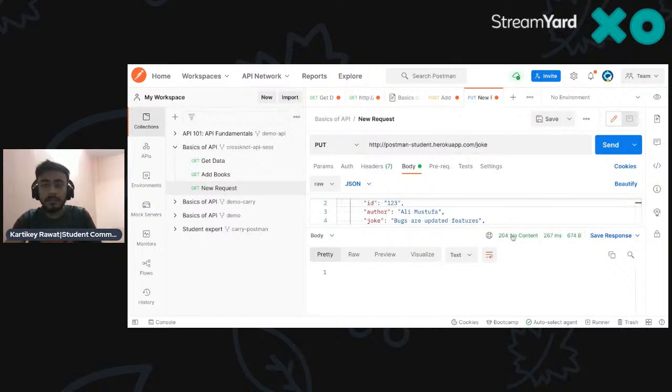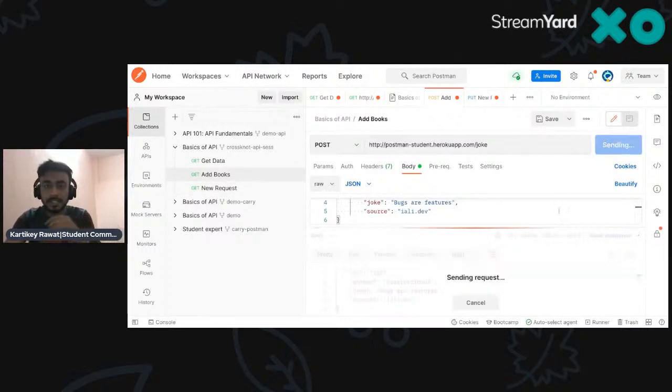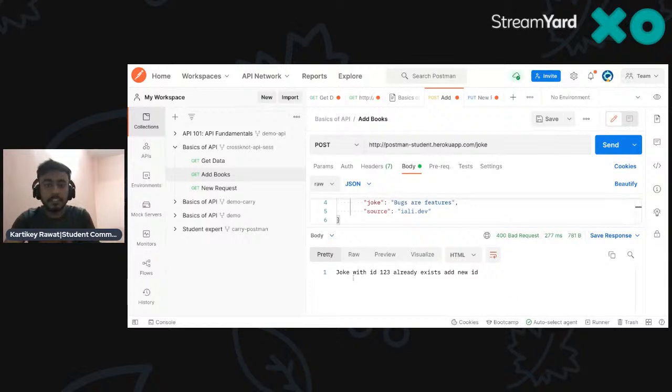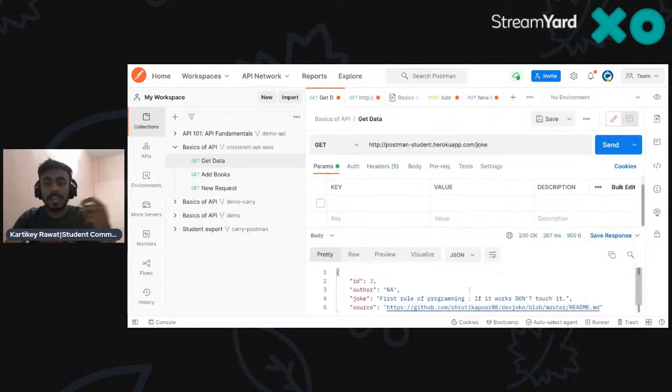Now there's no content, man. It means it will add it or not. Let me see if I just send this one. So you see, joke with ID 1 2 3 already existed with a new account. Again, that's the main thing that I'm pointing out here. For everything, you see a different ID is created on the same, and that's what we did here.